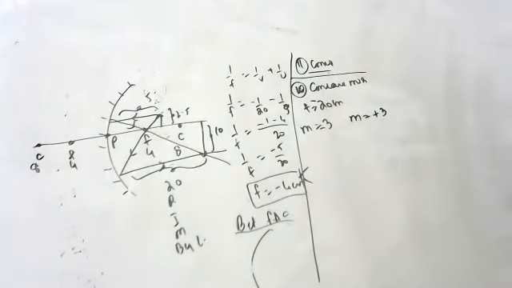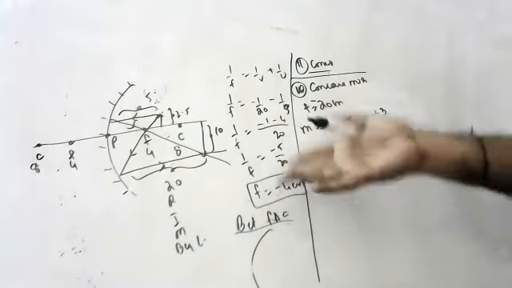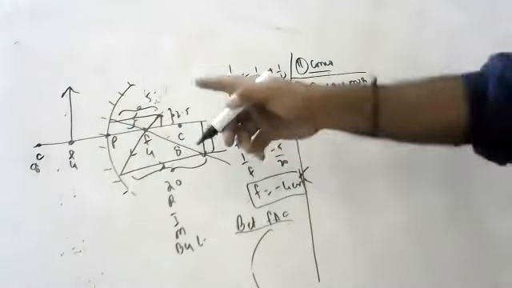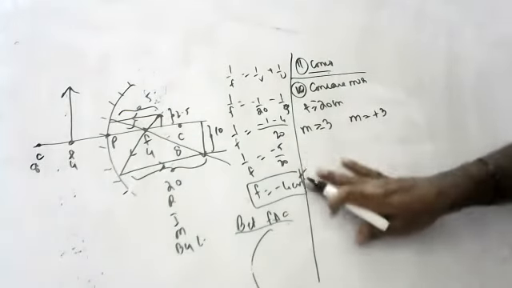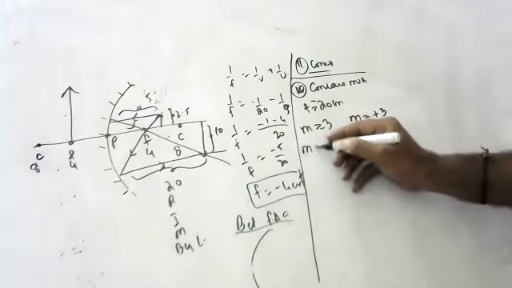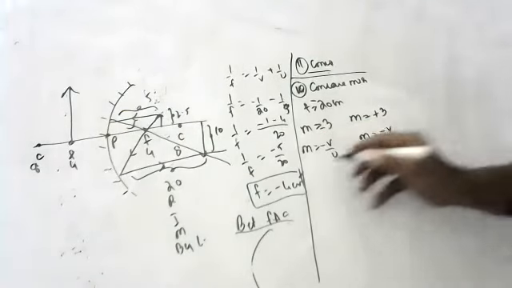Last question, children. After this, I will not say. In concave mirrors, you will get a magnified image on this side also and on that side also. So once I will take minus 3, once I will take plus 3, and find all possible distances. Magnification is minus v by u. Please try to understand.